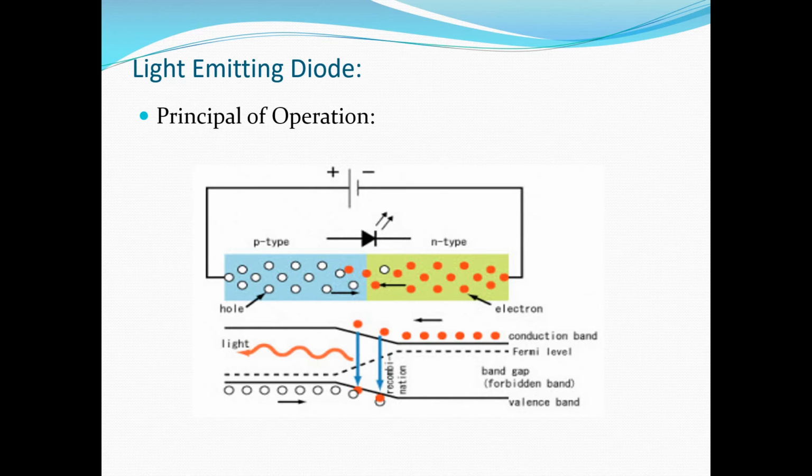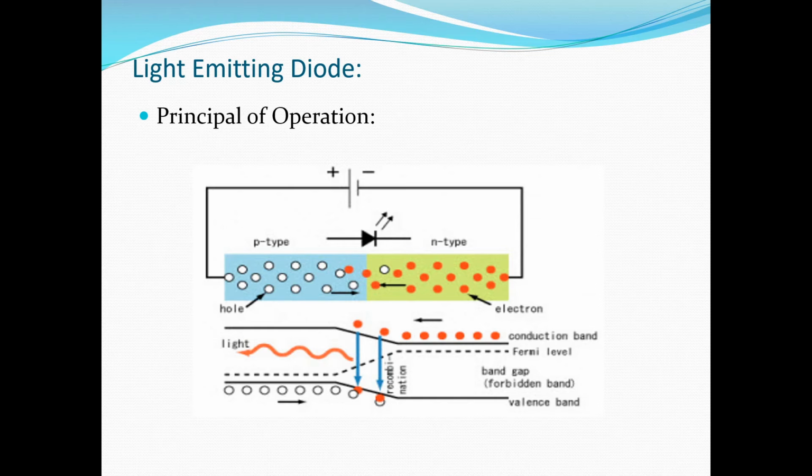When the LED is forward biased, to overcome the barrier potential, the depletion region will disappear and the holes and electrons will move freely from one side to the other side. Due to this free movement, there is recombination of electron and holes, and when an electron and hole meet and recombine, they emit one photon of light.